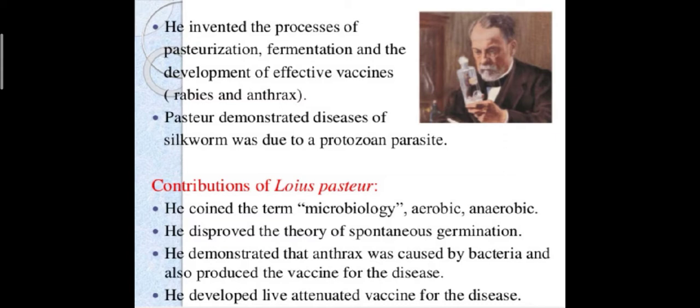Anthrax is a bacterium present in infected animals. Louis Pasteur also demonstrated that a disease of silkworms was due to a protozoan parasite, and he made lots of contributions.